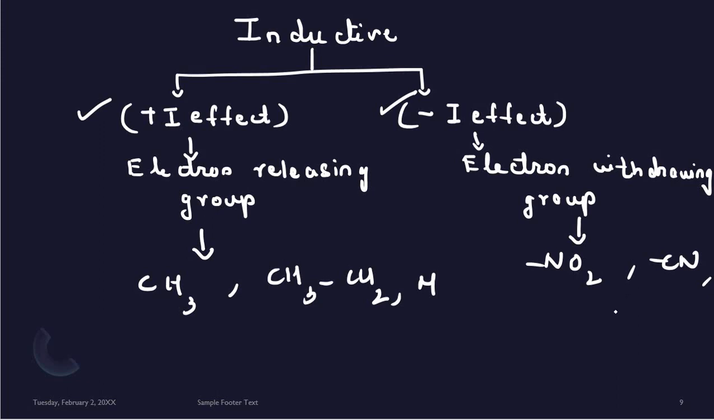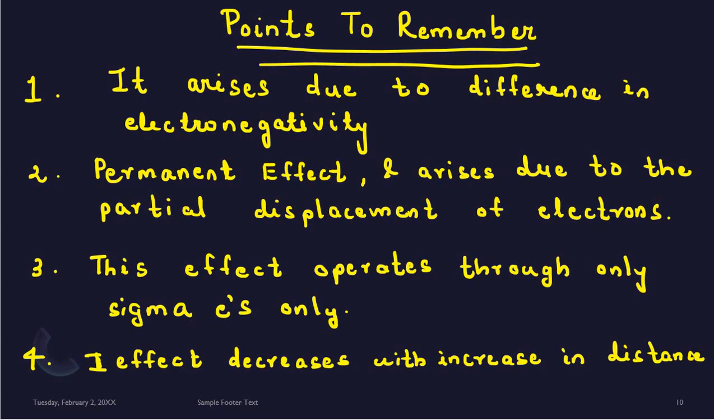CN, the cyano group, is an example of an electron withdrawing group. Similarly, fluorine, chlorine, bromine, iodine, all these are examples of what? Electron withdrawing groups.